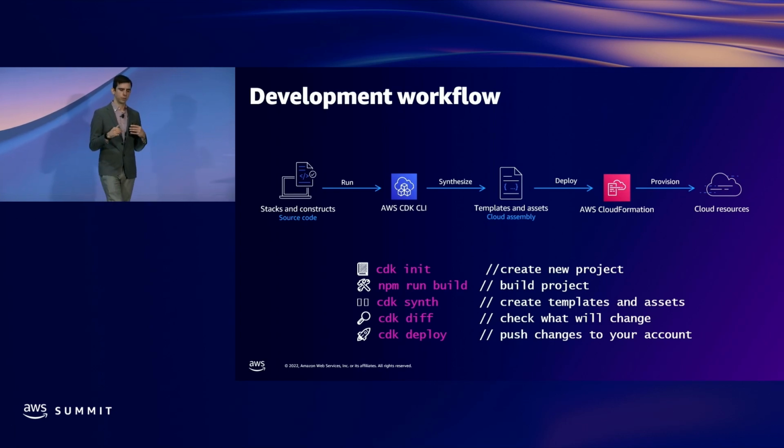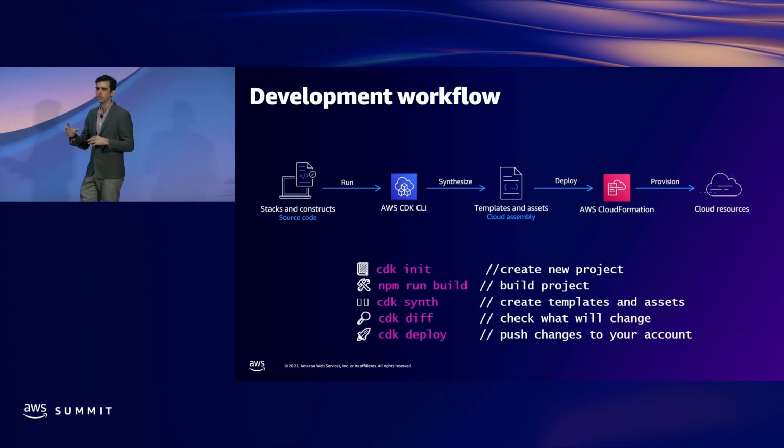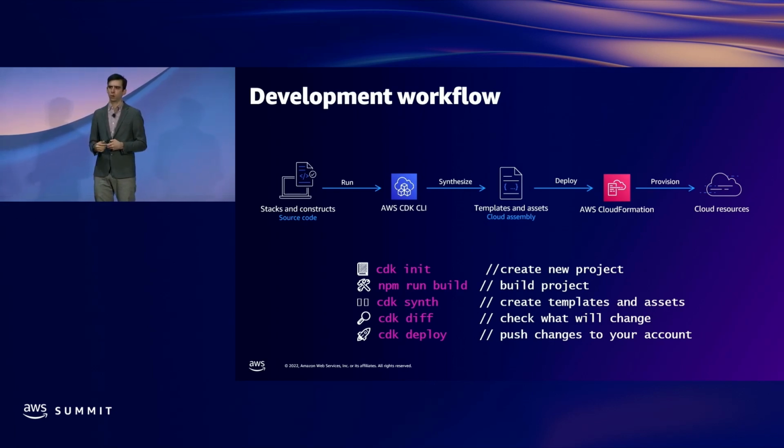This process is called synthesis, and you're going to have two things that come out of it. The first is a CloudFormation template, pretty straightforward there. The second is a set of assets. This is going to be things like the code for your Lambda function or a Docker image if you're using a container-based deployment method.